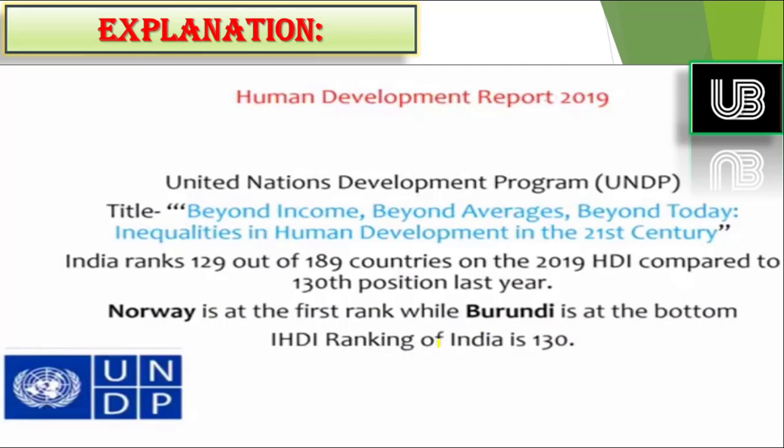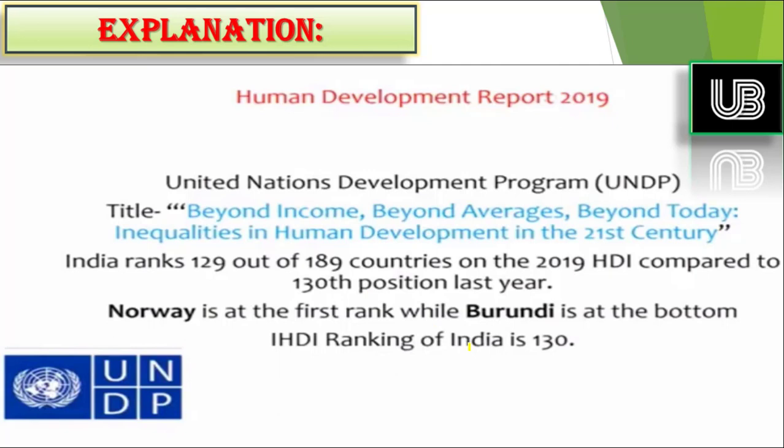And there is also one more thing, the IHDI ranking. When we add inequality in HDI, it forms the IHDI ranking, and out of 189 countries, the rank of India is 130 in the IHDI ranking. So what are the components of the Human Development Report?